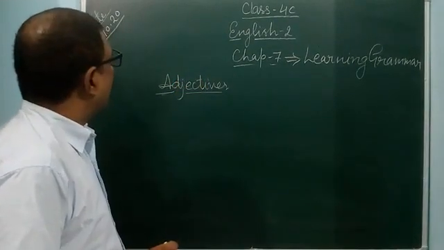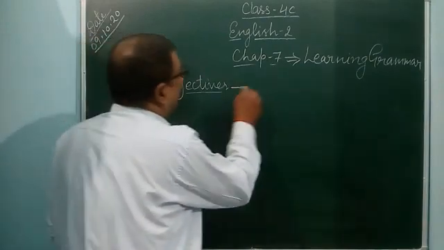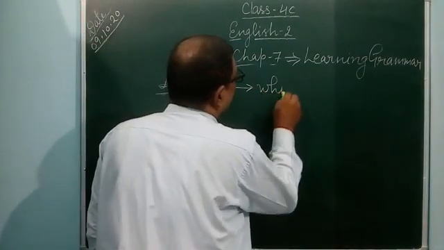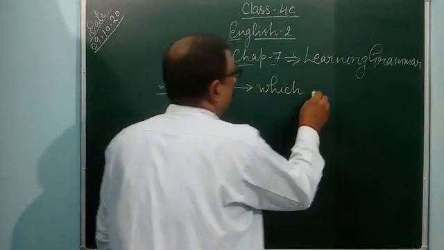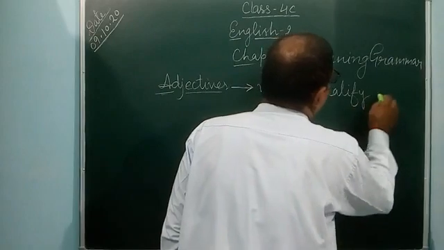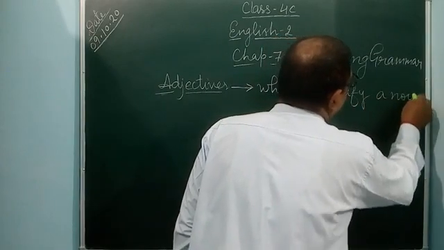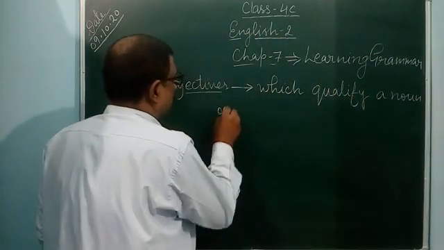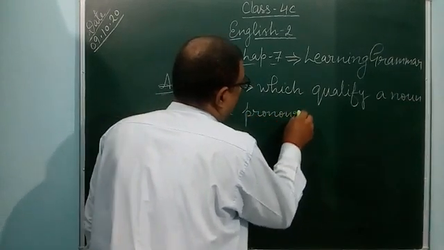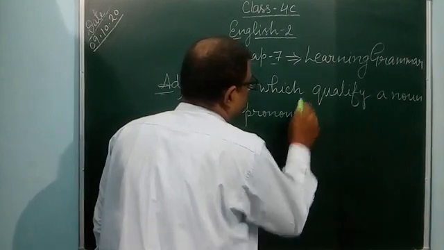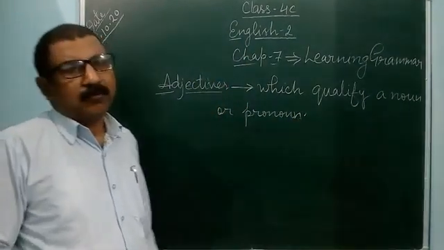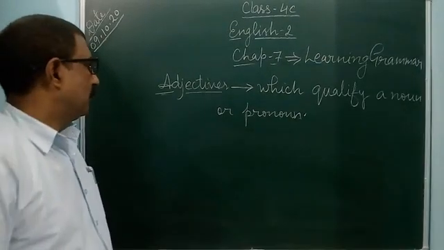Adjectives are the words which qualify a noun or pronoun. So the words which qualify a noun or pronoun are known as adjectives.